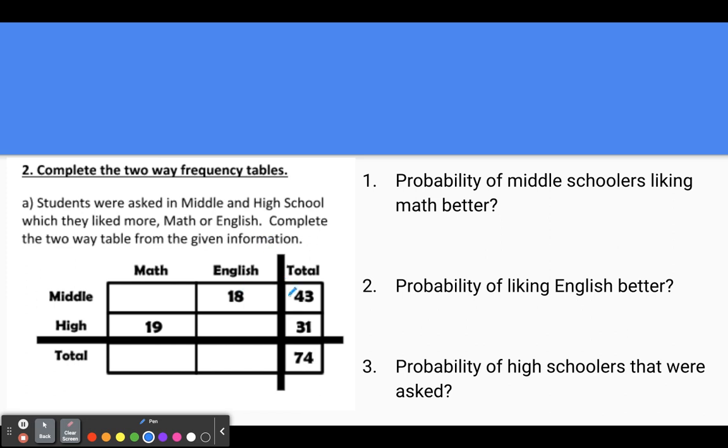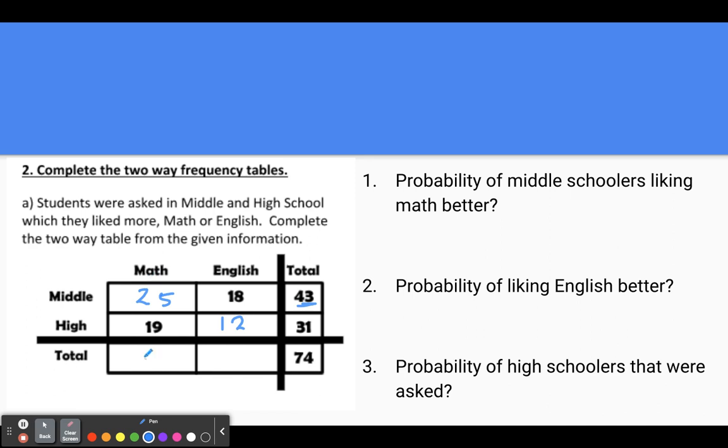the given information. So if there's 43 total middle schoolers and 18 of them chose English, all we have to do is 43 minus 18. That means there has to be 25 people who like math, because 25 plus 18 has to give you 43. And then we can do the same thing for the high schoolers. If there's 31 total high schoolers, and 19 of them chose math, we can subtract that and find out that 12 high schoolers liked English, right?